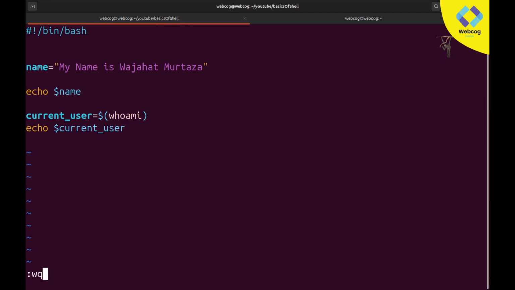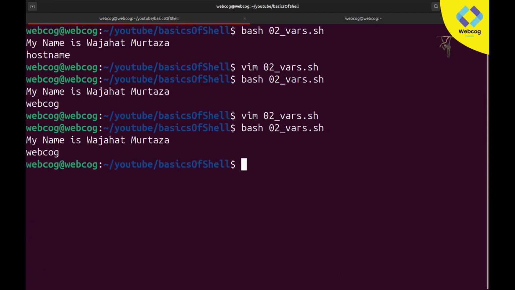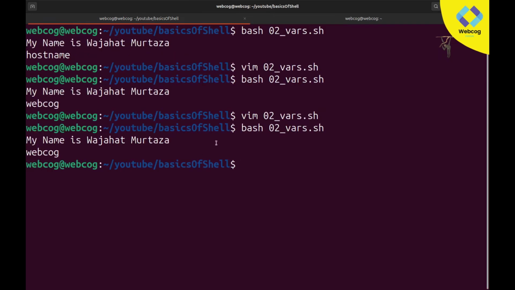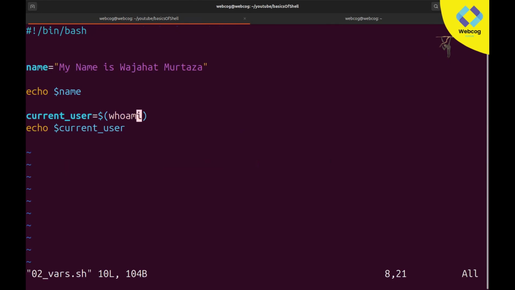So when we save this file and run, you can see it's still printing my username, web code, because who am I is also a command, and hostname also works as a command in Ubuntu. So that's why we are directly calling commands in our sh file. I think you must be clear now on how to use variables. So let's take a little bit more advancement into variables.